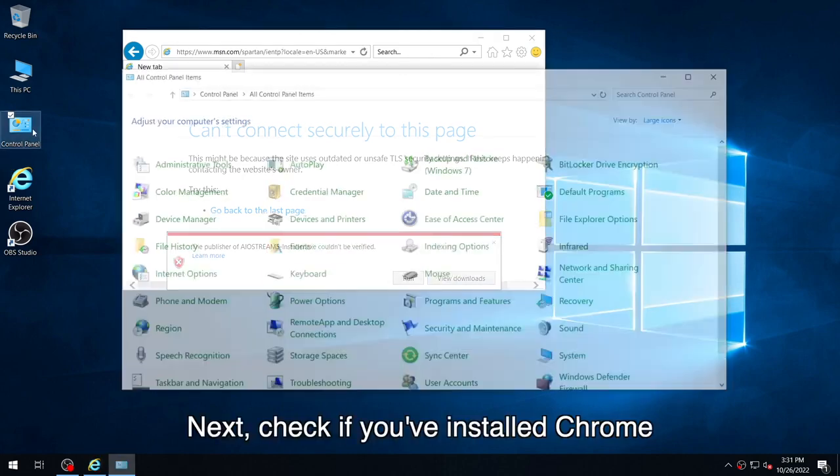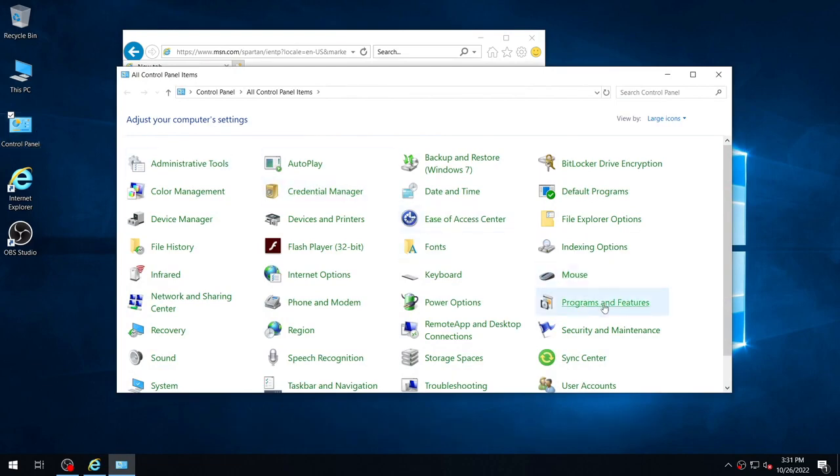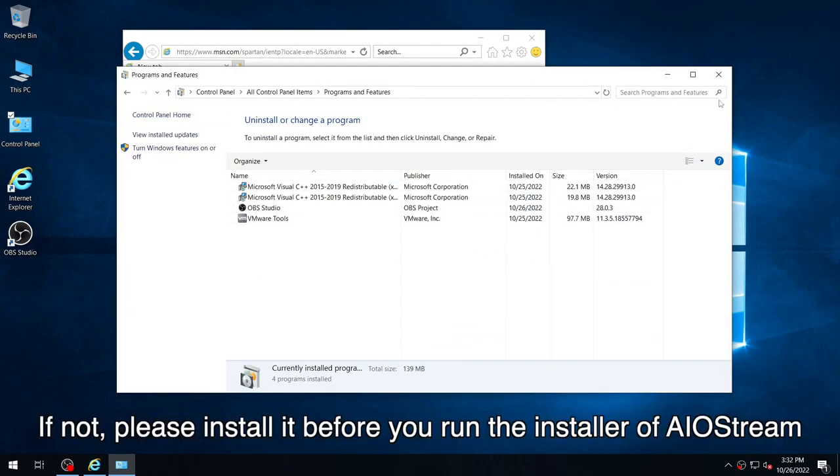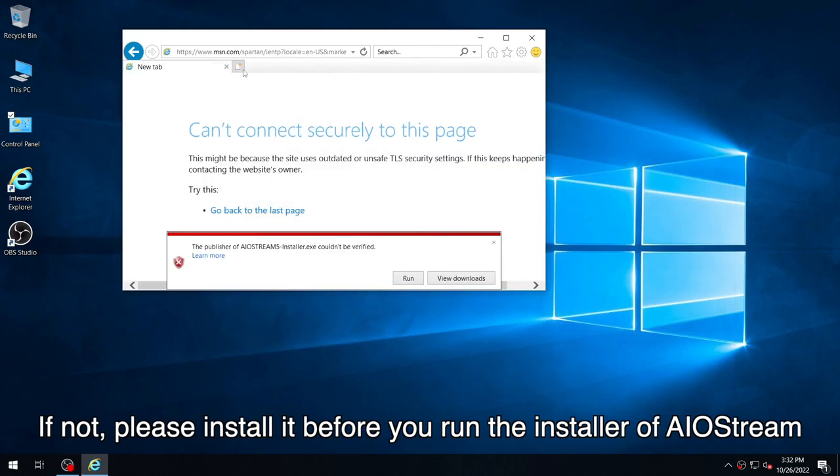Next, check if you've installed Chrome. If not, please install it before you run the installer of AIOStream.